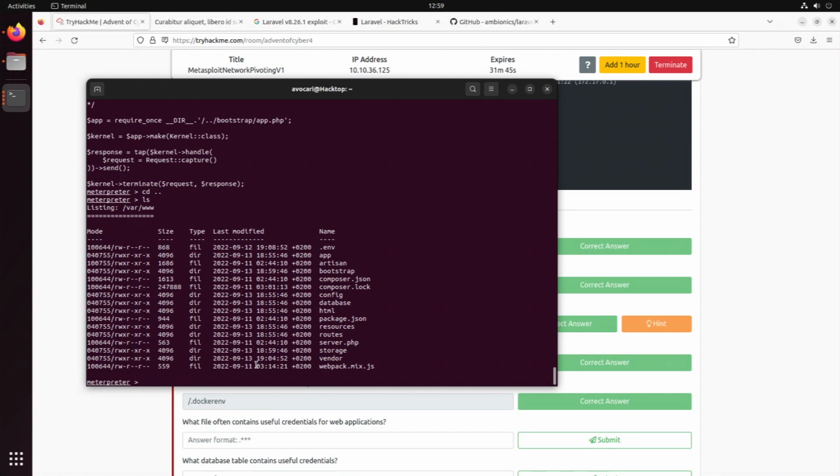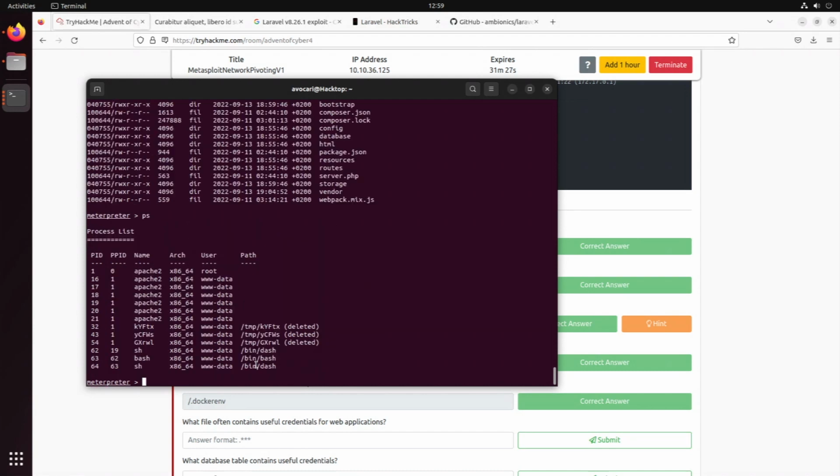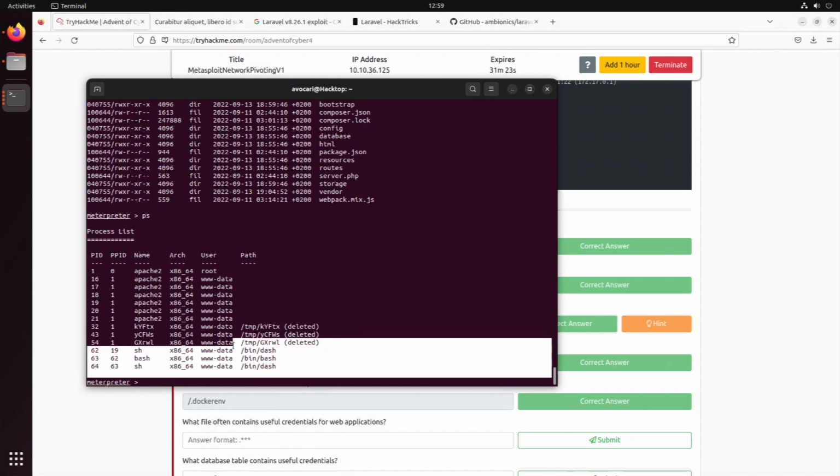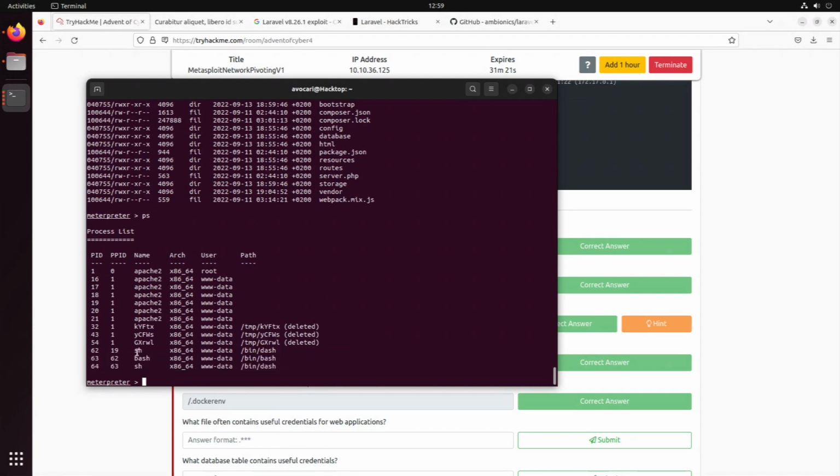So where might we be able to find the credentials of the web application? That one is pretty interesting. We can now just look through it a little bit. So this might take some time. We can look at the processes, for instance, that are running. You can see there our dash shells are open.